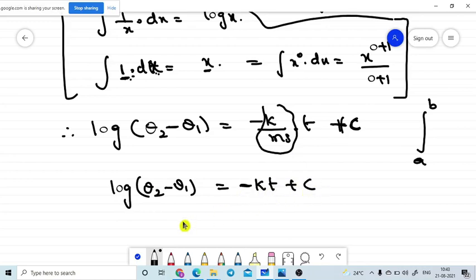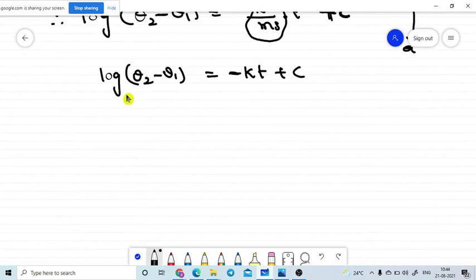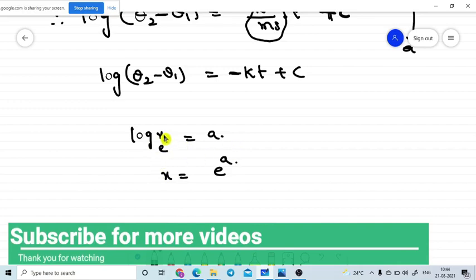We are getting like this. This is the value, so already we have a mathematical formula. If log has nothing written, it is in base e. So log of x in base e is equal to some a, which means x is equal to e power a. If you take the anti-log, log of x base e is equal to a, then x is equal to e power of the value available on the right side.